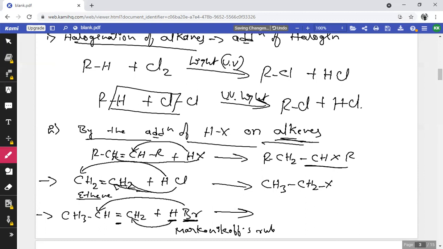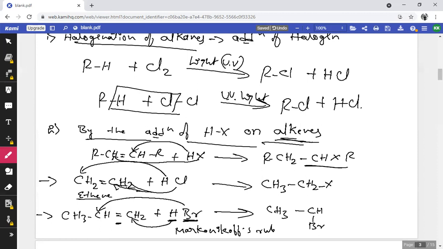So the addition of HBr to unsymmetrical alkenes follows the Markovnikov rule. By following this rule, the product obtained is CH3CHBrCH3.